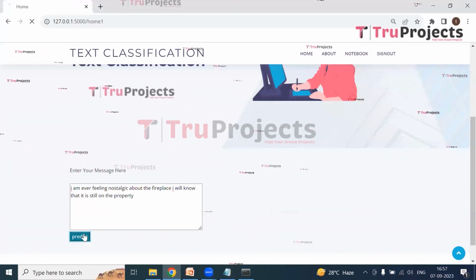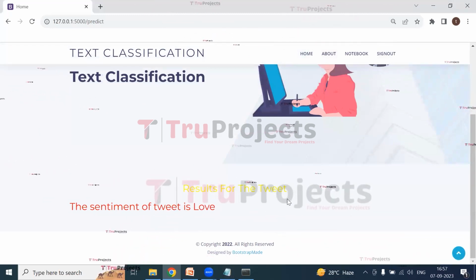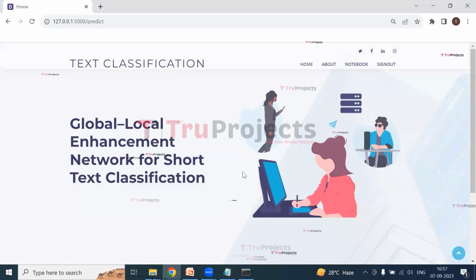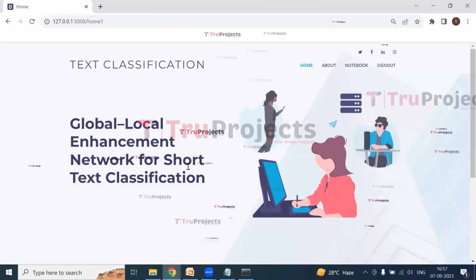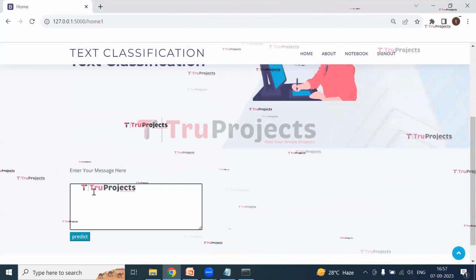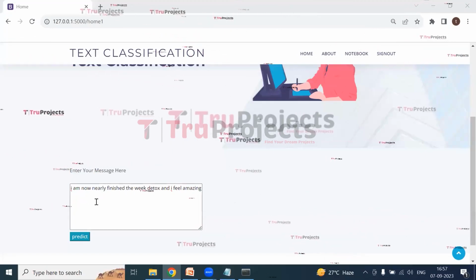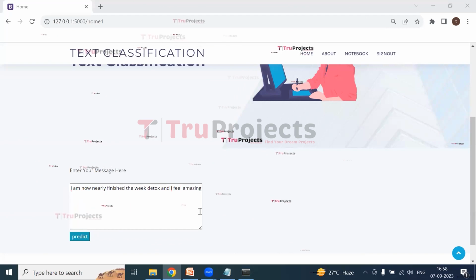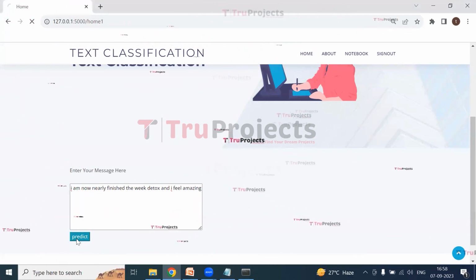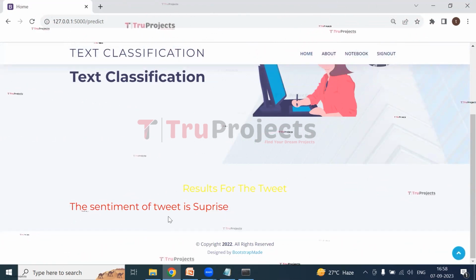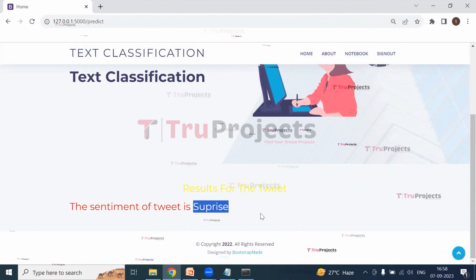Now click on predict, and the result for the tweet is, sentiment of tweet is love. Now let us enter one more message and find the sentiment for that tweet. So this is the message which I have entered. Now click on predict, and the result for the tweet is, sentiment of tweet is surprise.